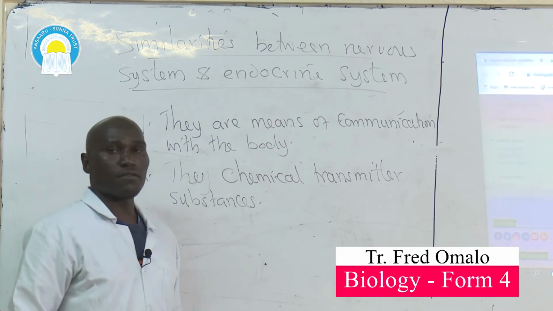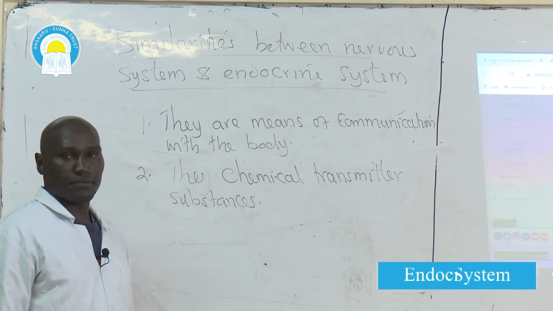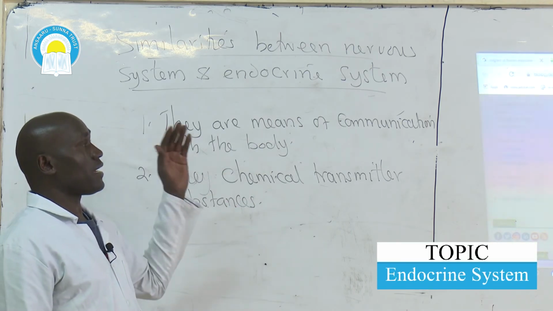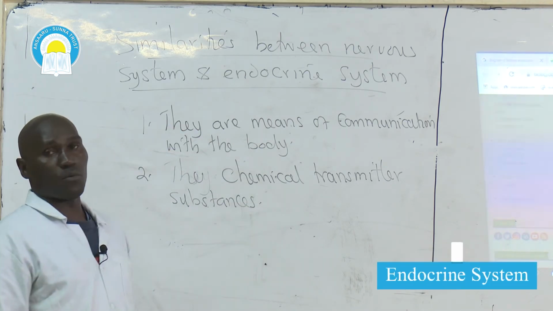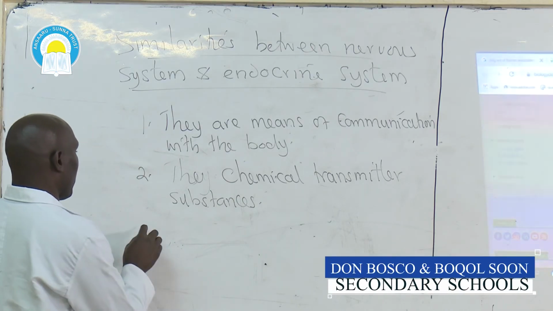That is, for the case of the nervous system, we have acetylcholine. For the case of the endocrine system, we have hormones. So those are chemical transmitter substances.